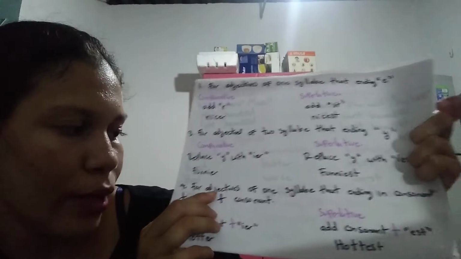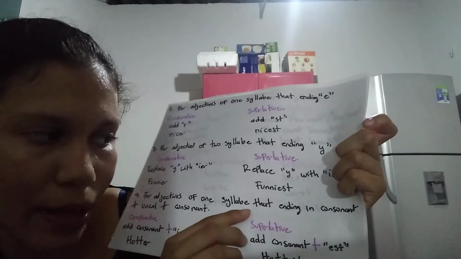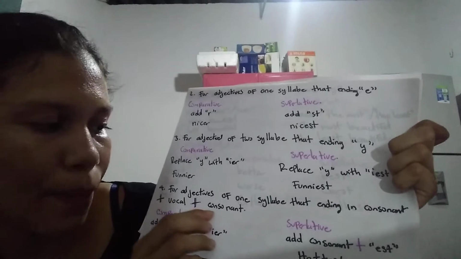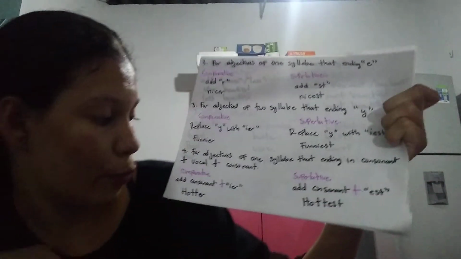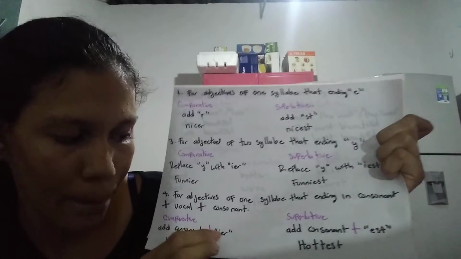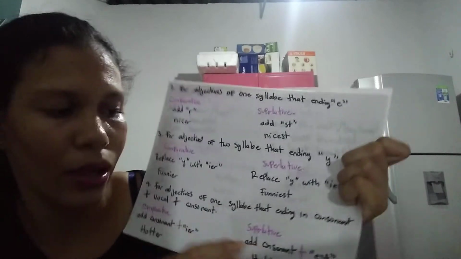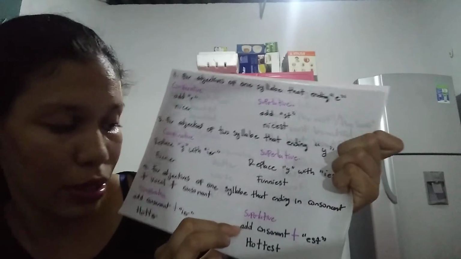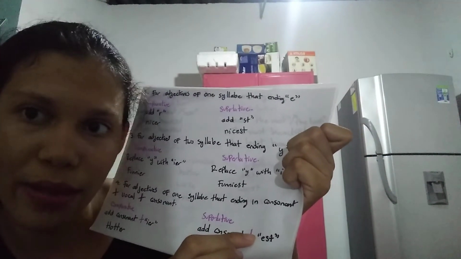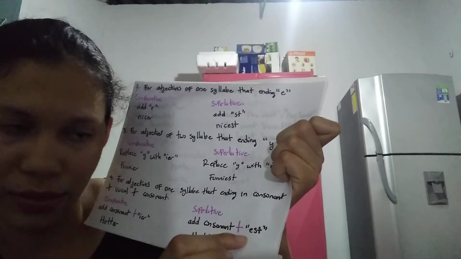Point 4 is for adjectives of one syllable ending in consonant, plus vowel, plus consonant. In the comparative form, we should double the consonant, plus er. In the superlative form, we should double the consonant, plus est.